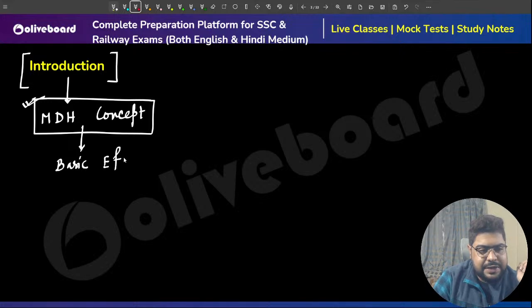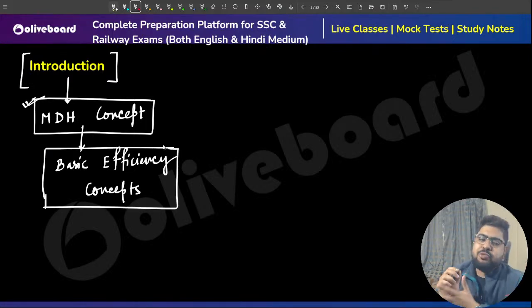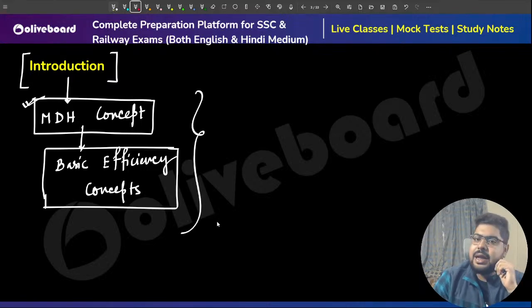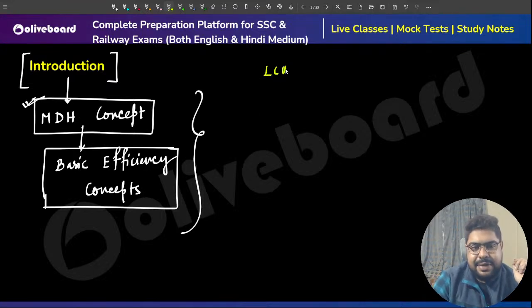These two concepts we have already completed. One very important part is left, that is the LCM method.